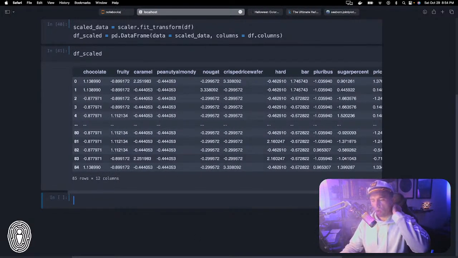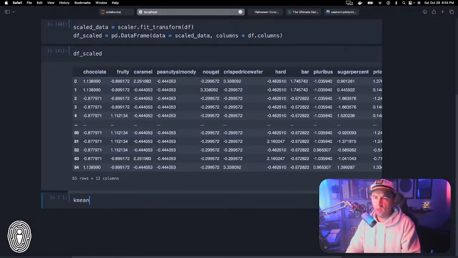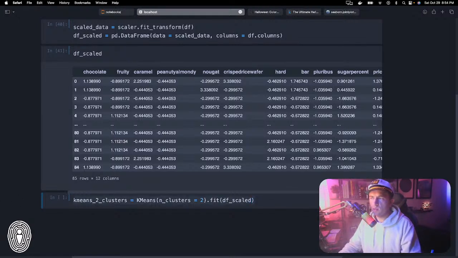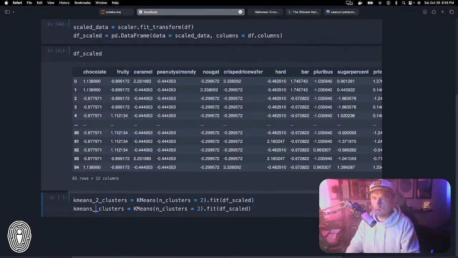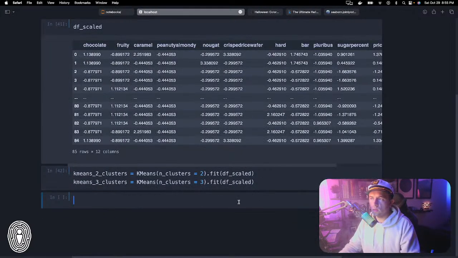Now what we are going to do is take the scaled data and create the clusters. I'm going to create two different k-means clustering algorithms and fit the data to them. I'm going to call this one kmeans_2_clusters equals KMeans, number of clusters equals 2, dot fit df_scaled, and then I'm going to do the same thing for 3 clusters. All right, so we just fit the data to them.